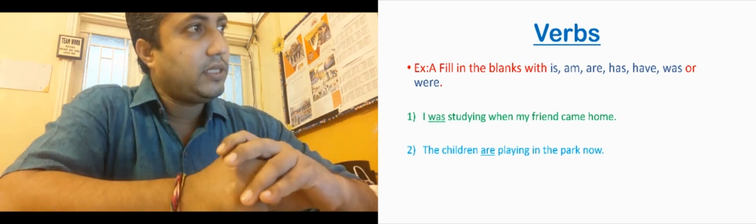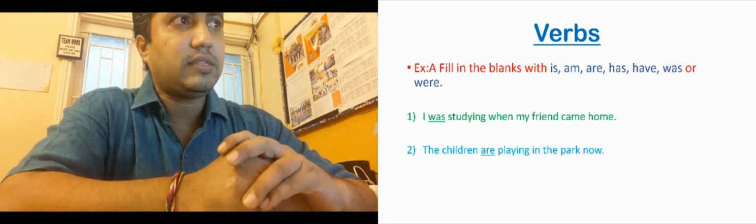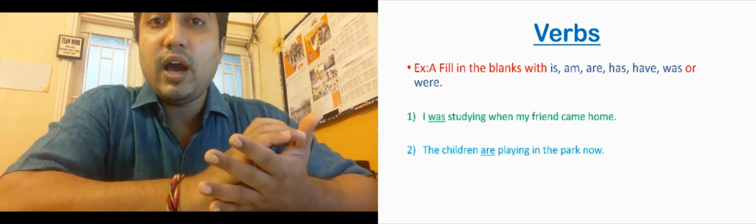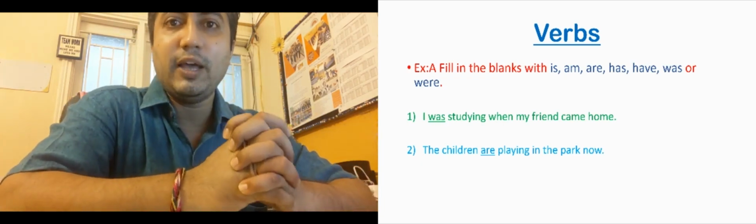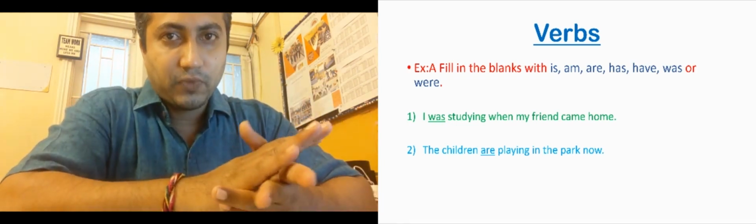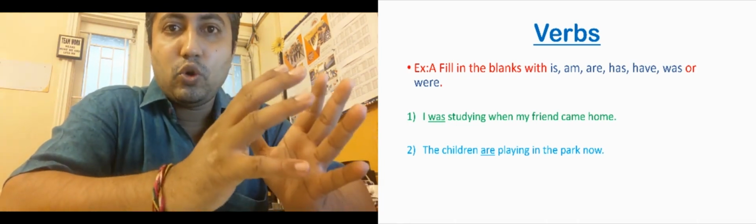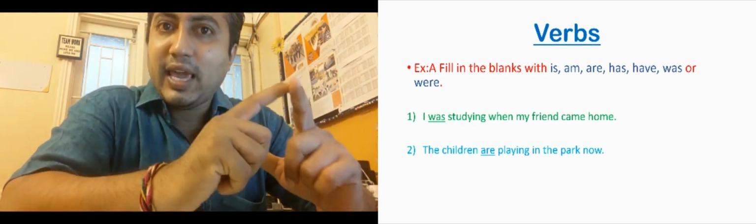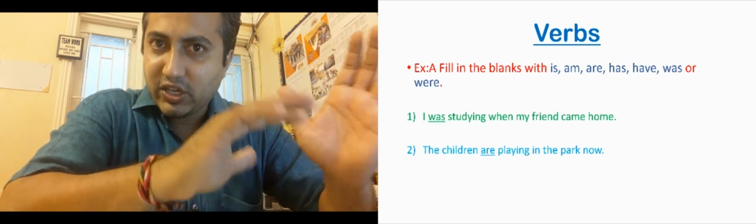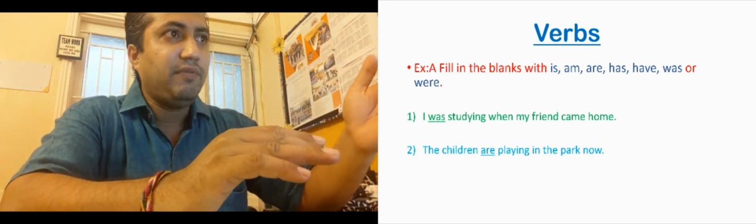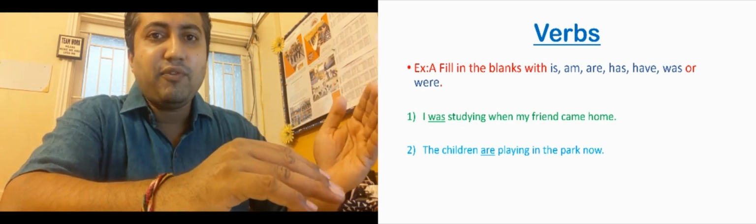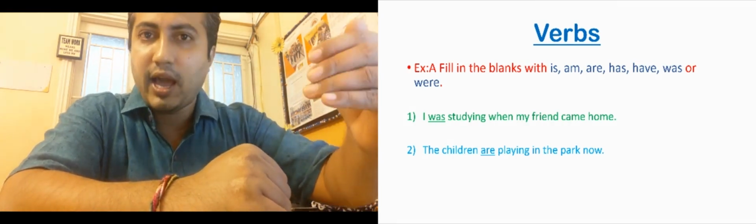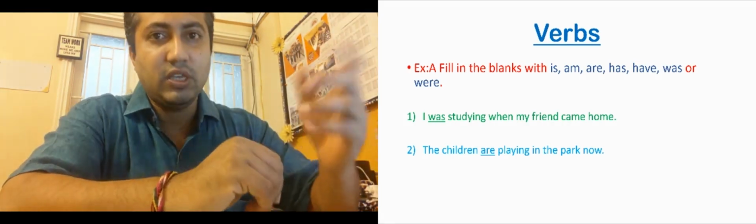Exercise A, the heading says fill in the blanks with is, am, are, has, have, was or were. Okay, so they are supportive verbs or auxiliary verbs, what we call them. So we have to read the sentence and try to understand this sentence. What tense is this sentence speaking about? If the action is about a past, then we must use was or were. If it is about something that is in present, then we should use is, am, are, have, has. Any of these auxiliary verbs.